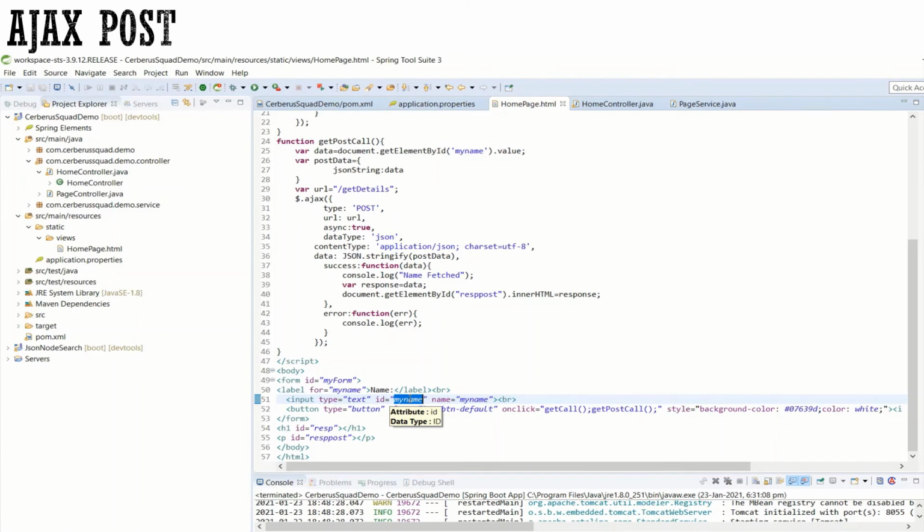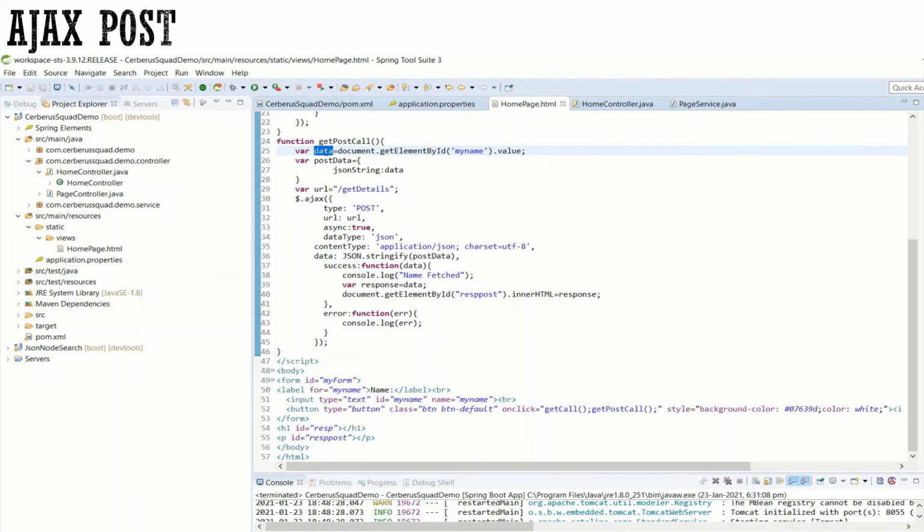Okay, so the value of this input type text can be fetched using the ID my name. That is what I have done over here. In the first line of this post call, where data, I am assigning the value of my name. I am again using get element by ID, so my name value I am assigning to data.